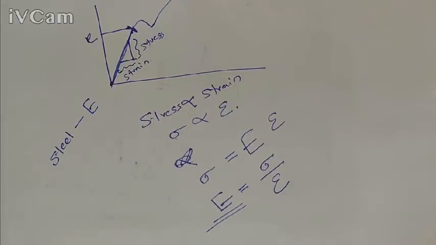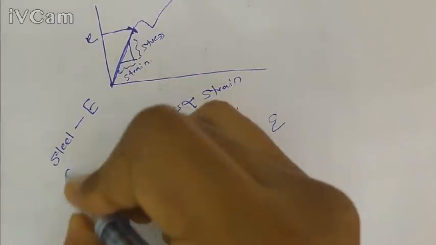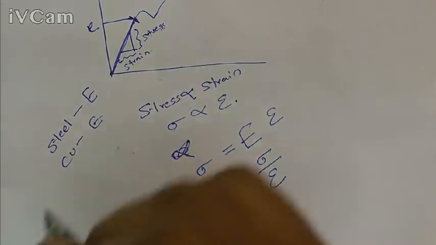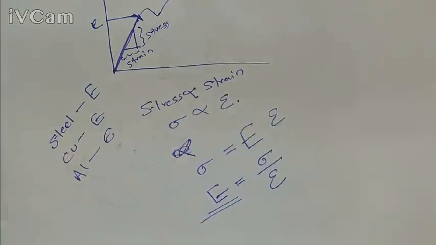For example, 200 gigapascal. If you take copper, it has another E value. If you take aluminium, it has another E value. So the E value is a property of the material. For a particular material, there will be a specific E value, Young's modulus value. The E value will be a constant, and that is a property of a material. So E is equal to sigma by epsilon.